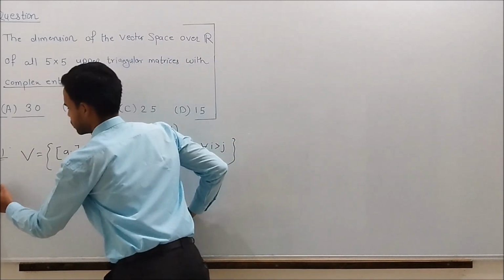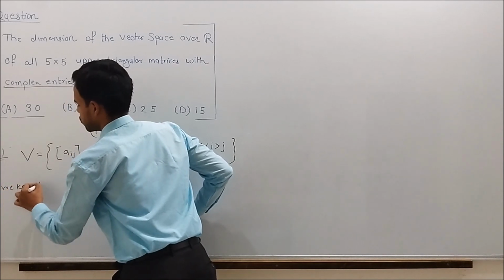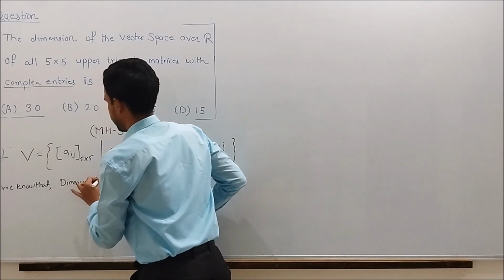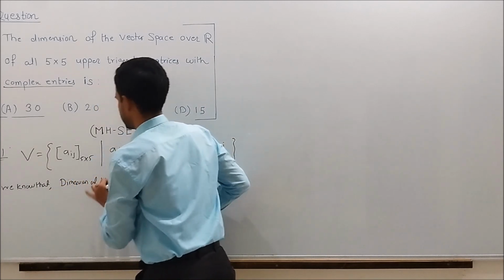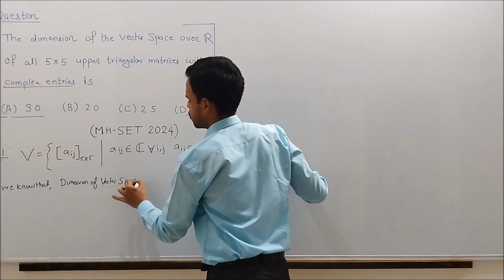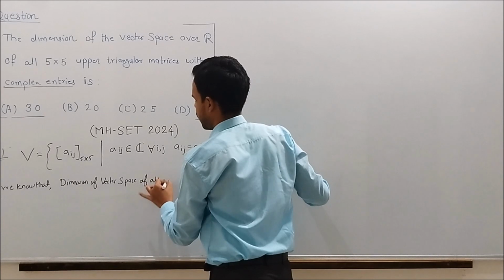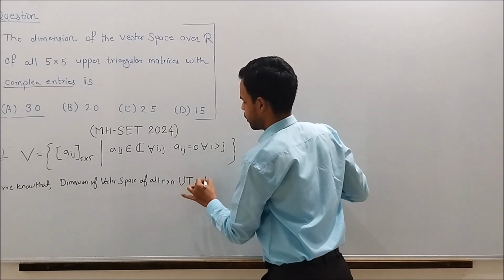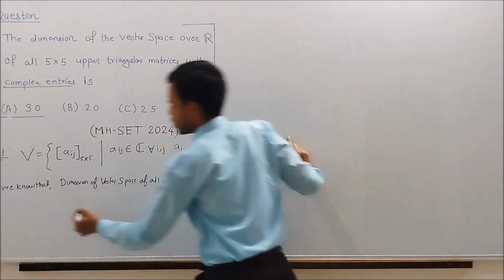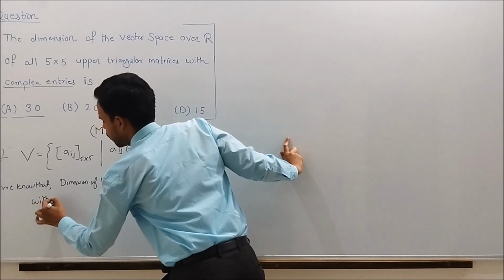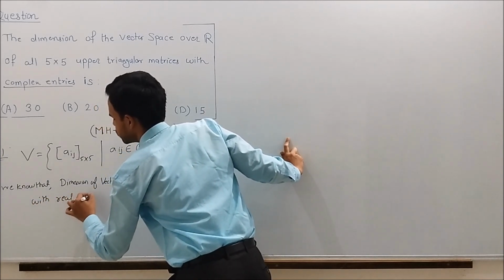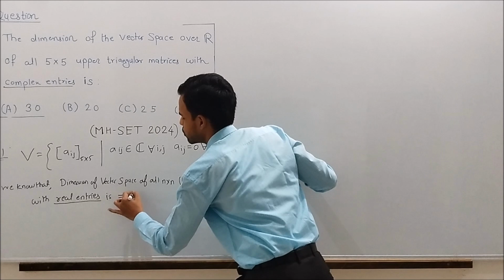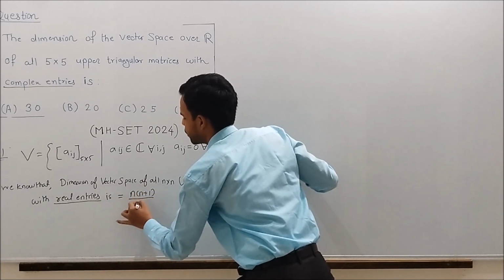We know that the dimension of the vector space of all n cross n upper triangular matrices with real entries is equal to n into n plus 1 by 2.